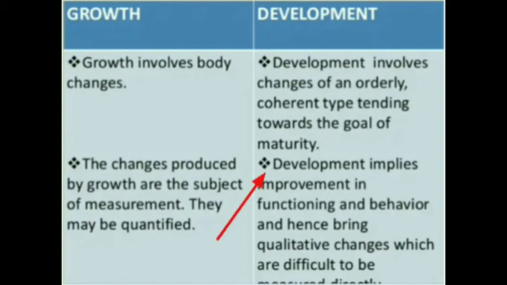But development implies improvement in functioning and behavior, hence brings qualitative changes. So development is always qualitative. We cannot measure how well somebody functions as compared to any other person. We can't compare using numbers the process of development.